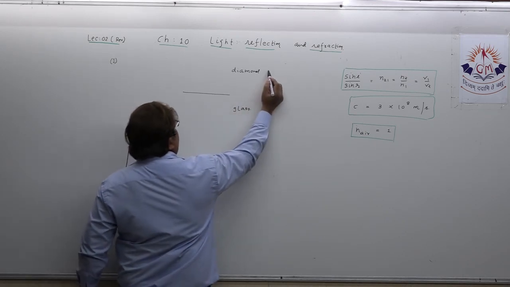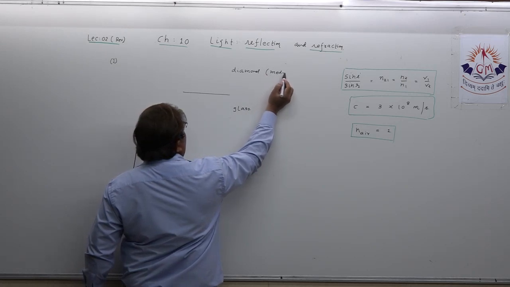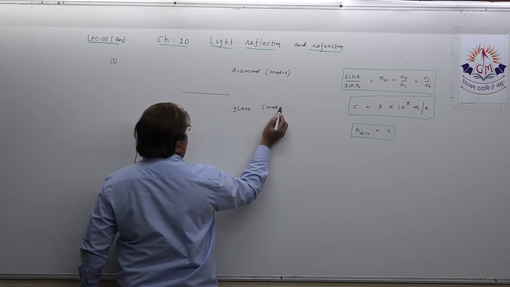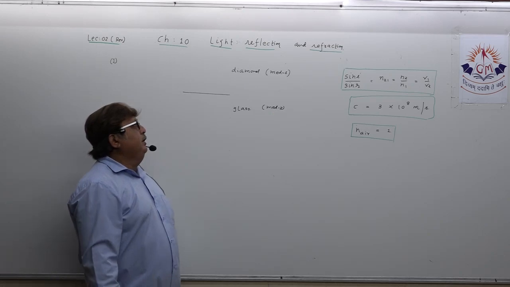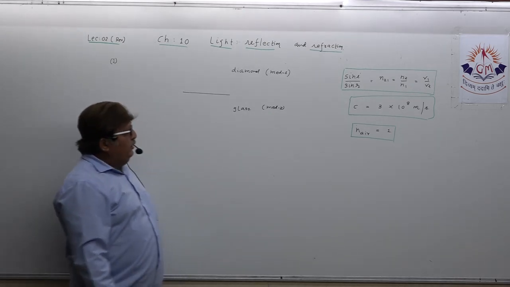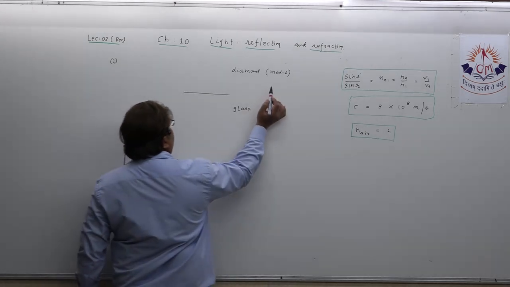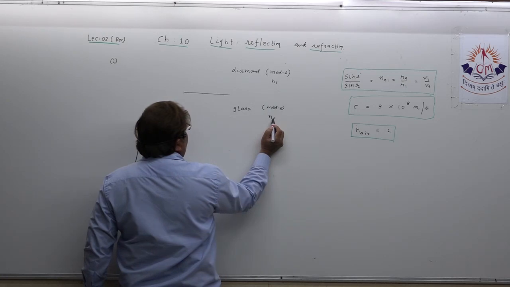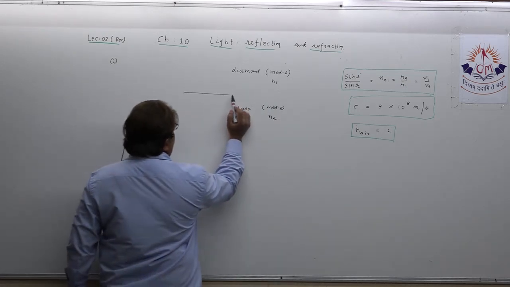Let us call diamond as medium 1 and glass as medium 2. Refractive index of diamond we say n1, and refractive index of medium 2 we say, suppose, n2.